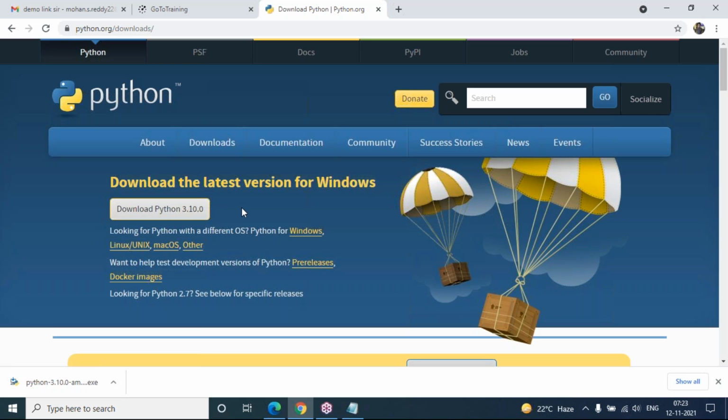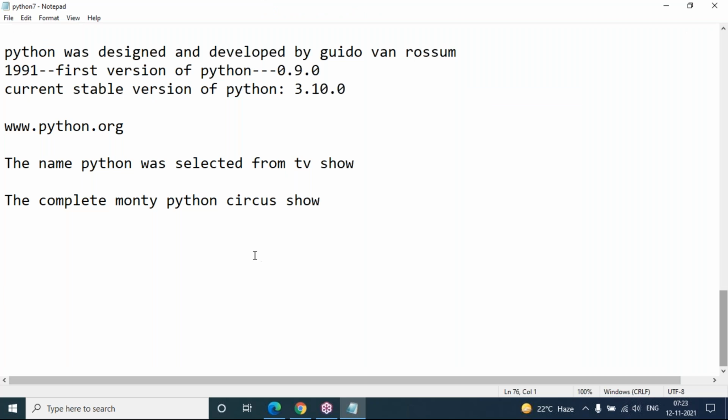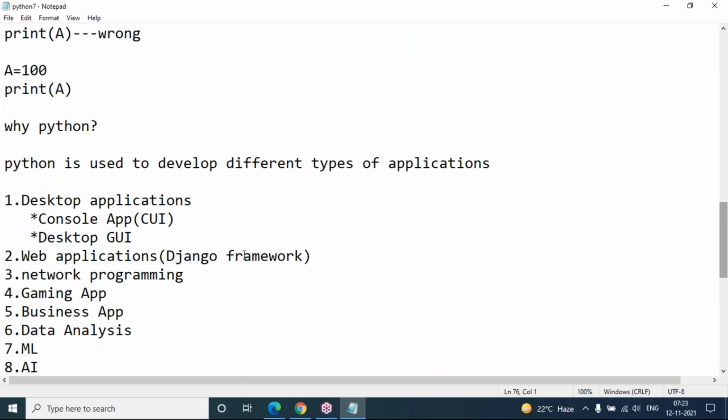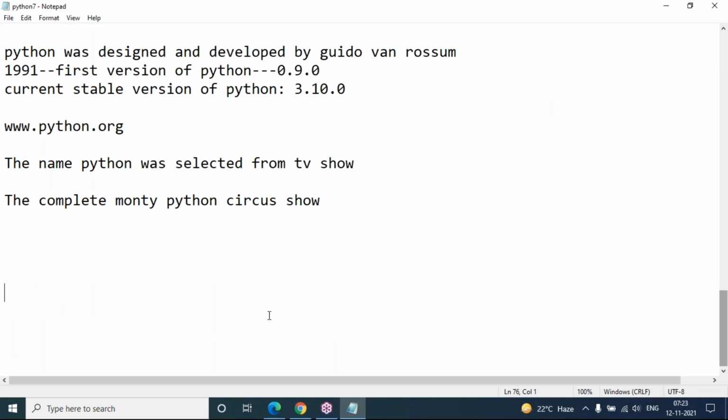And as I said, Python is completely cross-platform or platform independent. Some features are also required here. Did I cover the features of Python? No. So I'm going to cover the features of Python before starting the installation. Some important features are there. What are the features of Python?